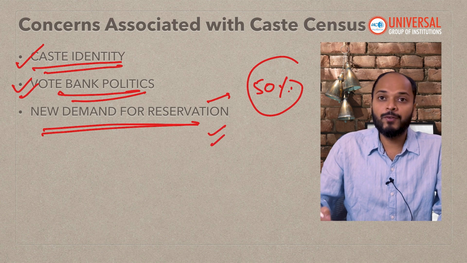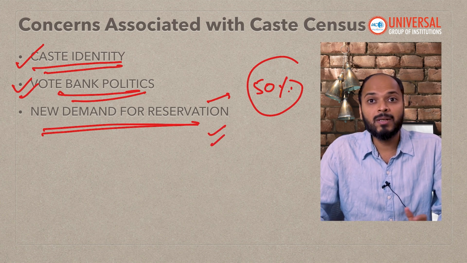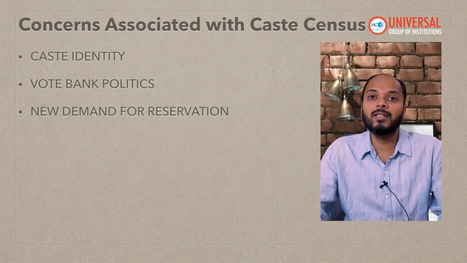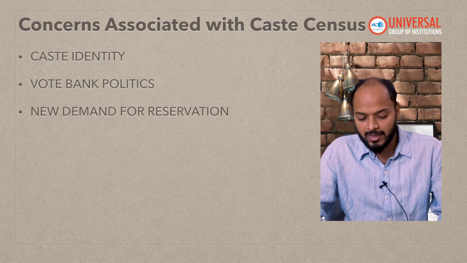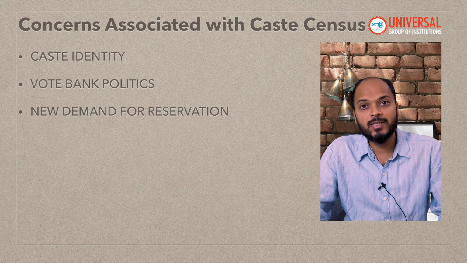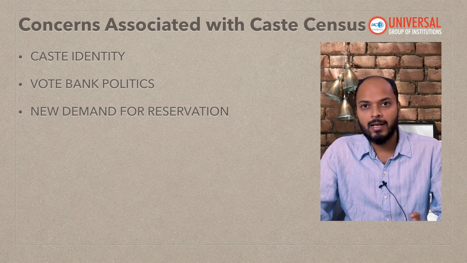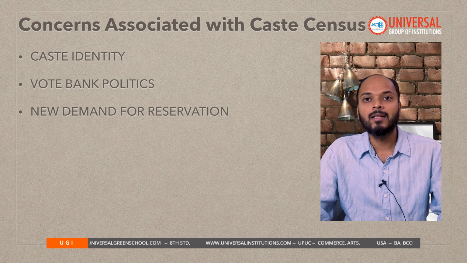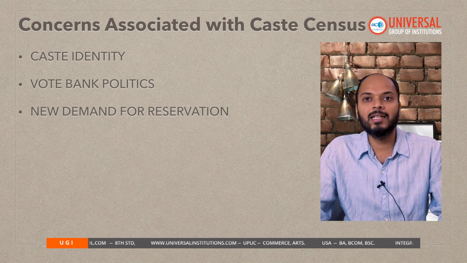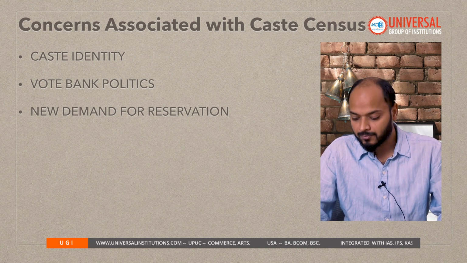So, the limit of 50% reservation might be breached by the government under pressure if a caste census is conducted. So, these are the concerns associated with caste census, and hence the government till now was hesitating to conduct it, fearing that it will again divide the society in the name of caste.